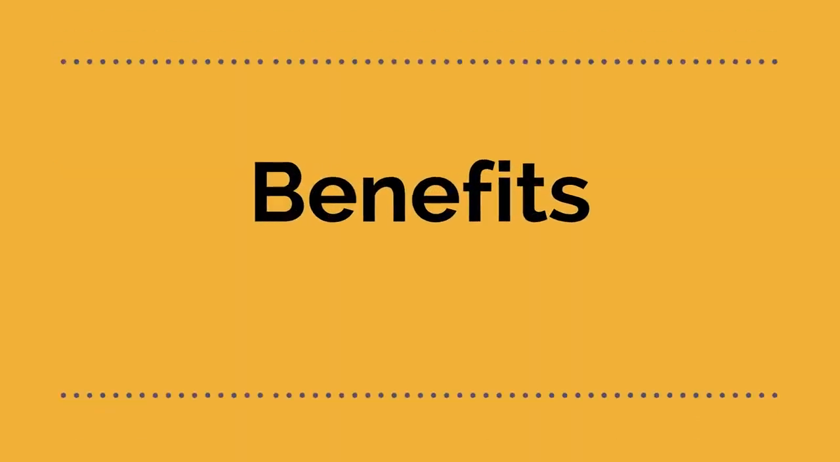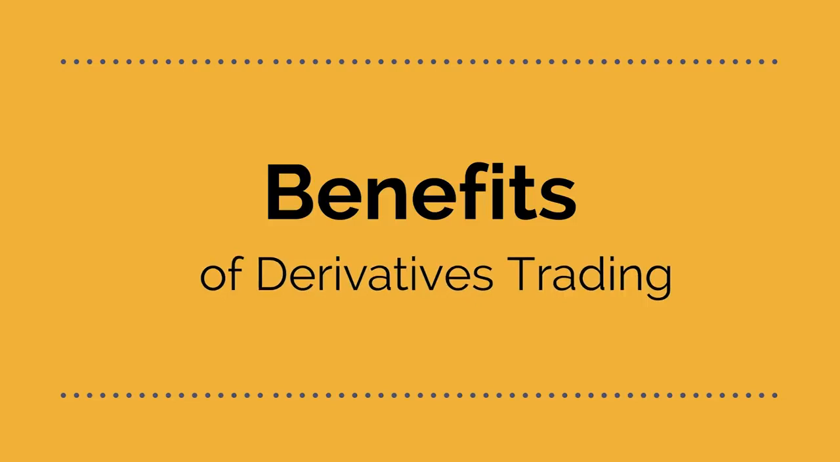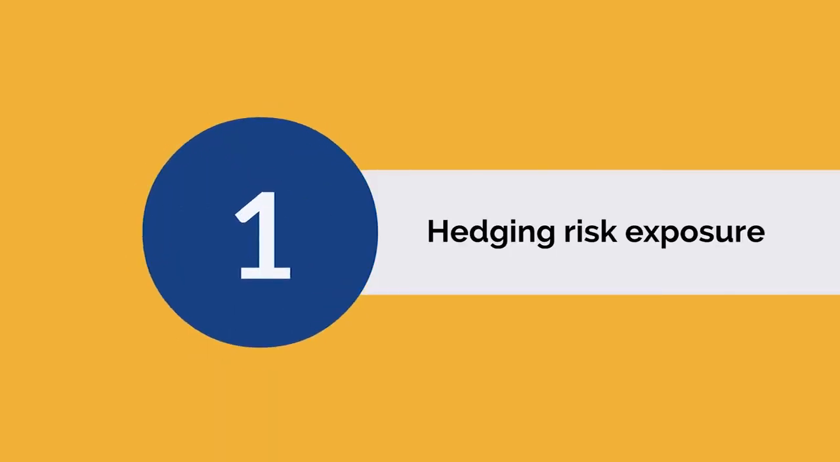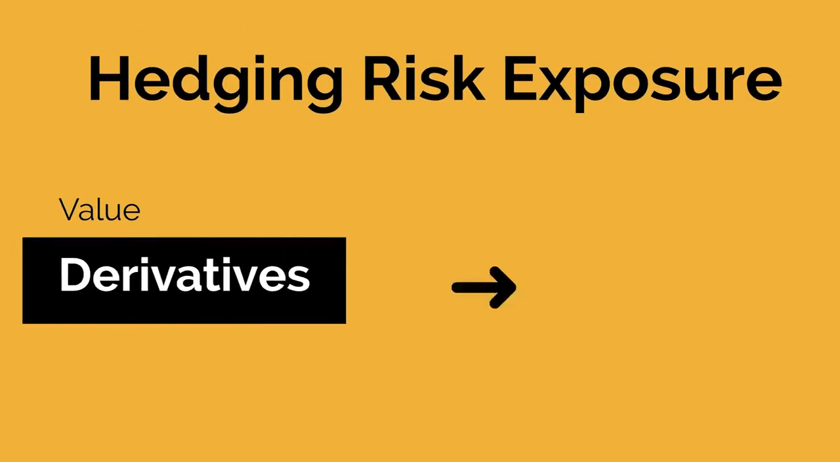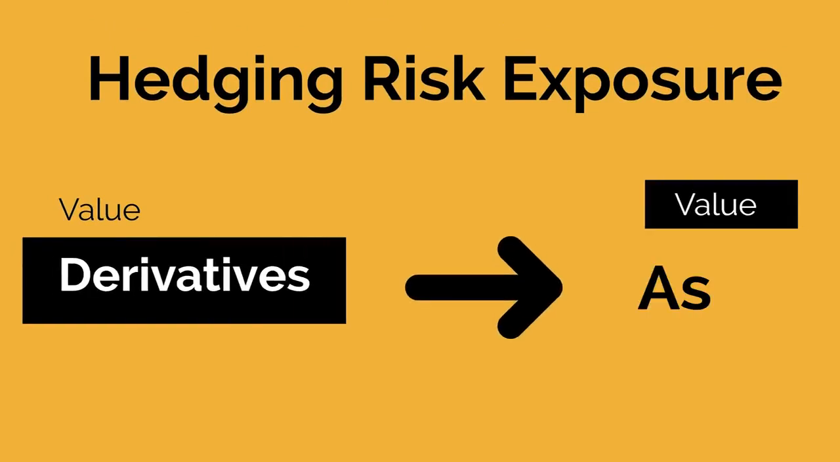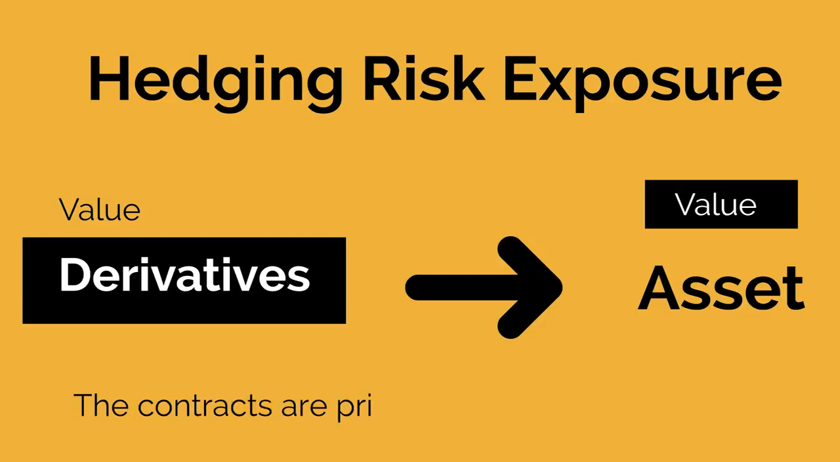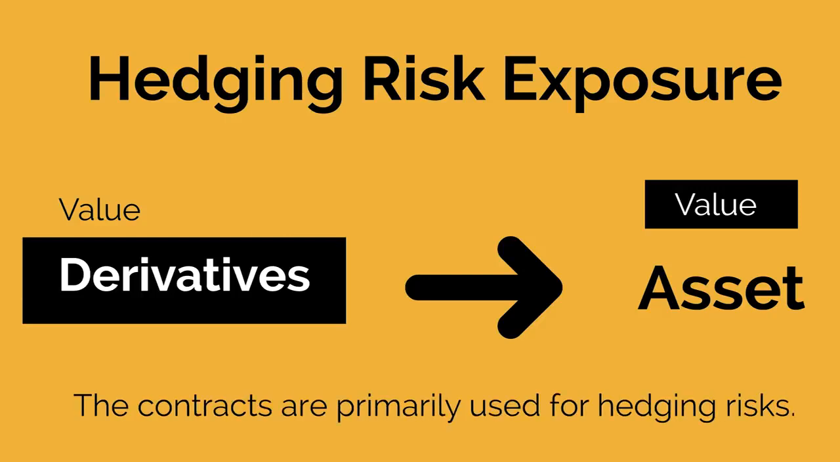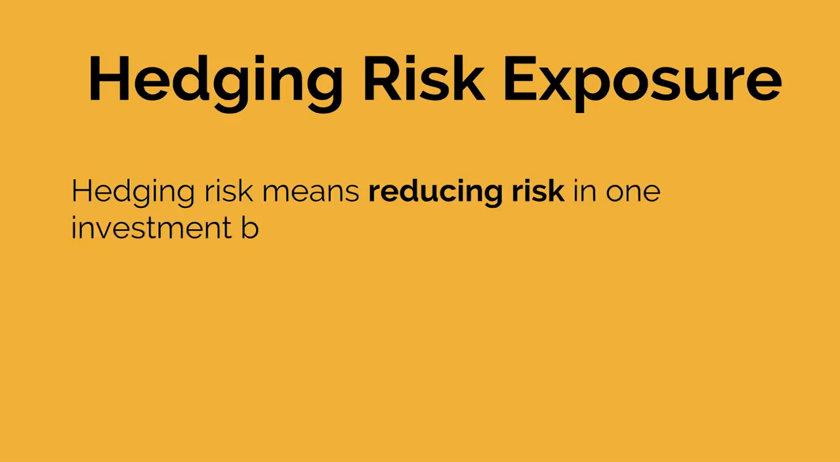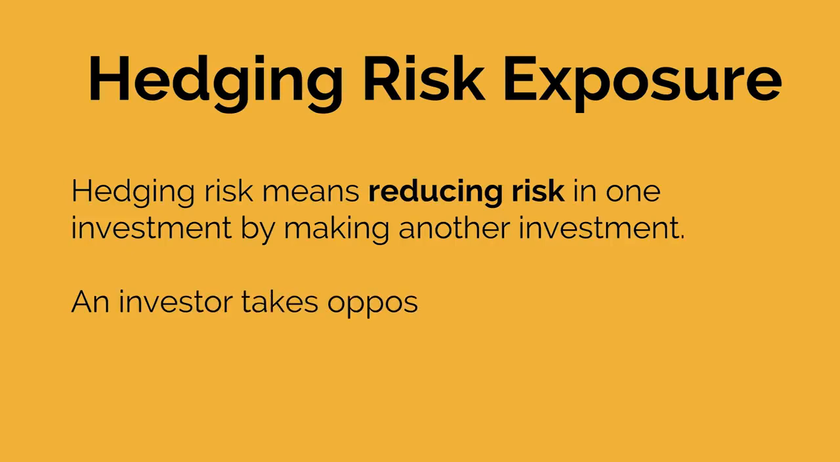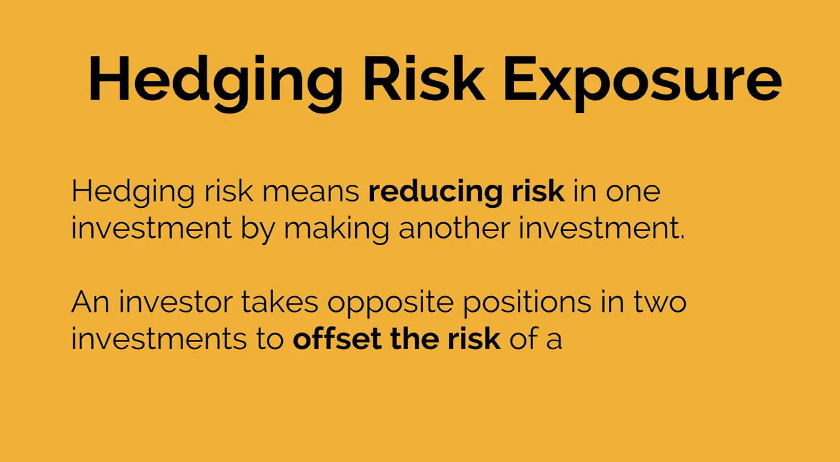Now, what are the benefits of derivative trading? First of all, hedging risk exposure. Since the value of the derivatives is linked to the value of the underlying asset, the contracts are primarily used for hedging risk. Hedging risk means reducing risk in one's investment by making another investment. The investor takes opposite position in 2 investments to offset the risk of any adverse price movement.